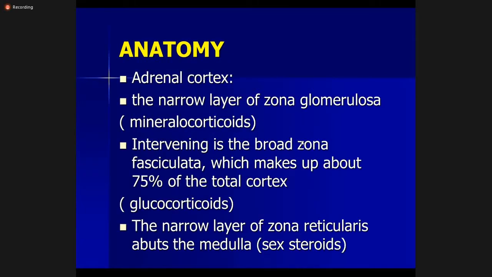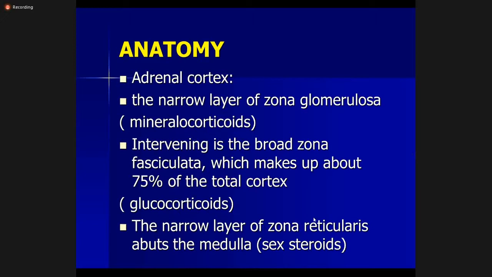The outermost layer is that of glomerulosa, which secretes the mineralocorticoids. Mineralocorticoids are basically aldosterones. Then intervening is a broad zone of fasciculata, which makes up about 75% of the total cortex, and it secretes glucocorticoids. Then the third and innermost layer is the zona reticularis, which abuts the medulla and secretes the sex steroids.